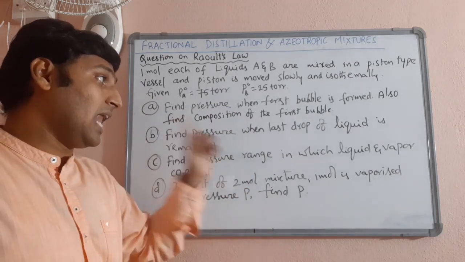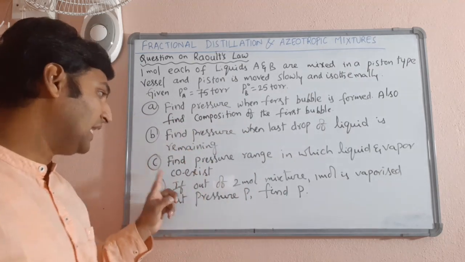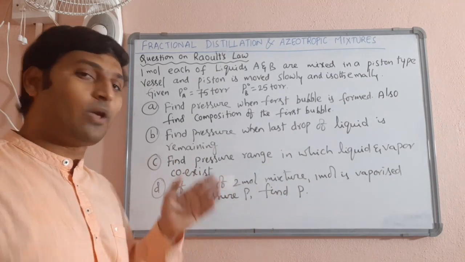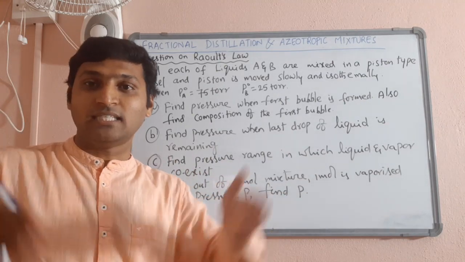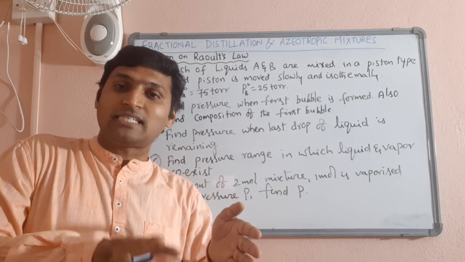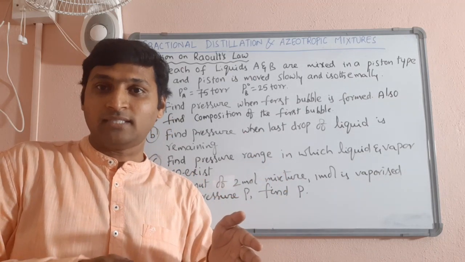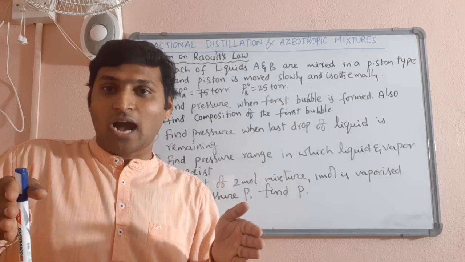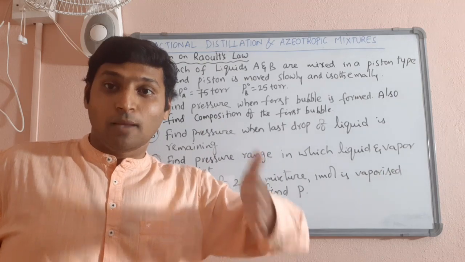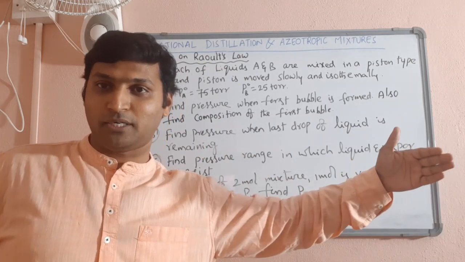At what pressure is the last drop of liquid remaining? Then find the pressure range in which liquid and vapor will coexist. That means the two extreme pressure values between which it will exist as both liquid and vapor. There is a pressure above which it will be purely liquid, and a pressure below which it will be purely vapor.